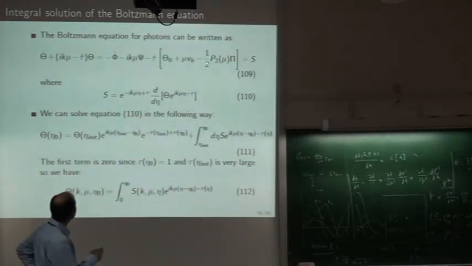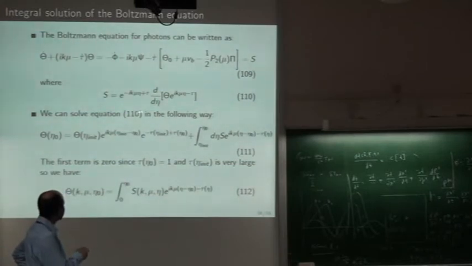For the time being, you can just ignore this part. So we get an equation of this type, this one equal to S, where S is equal to this. Just focus on this equation. The next equation will follow from this. You integrate it because this is d by d eta.